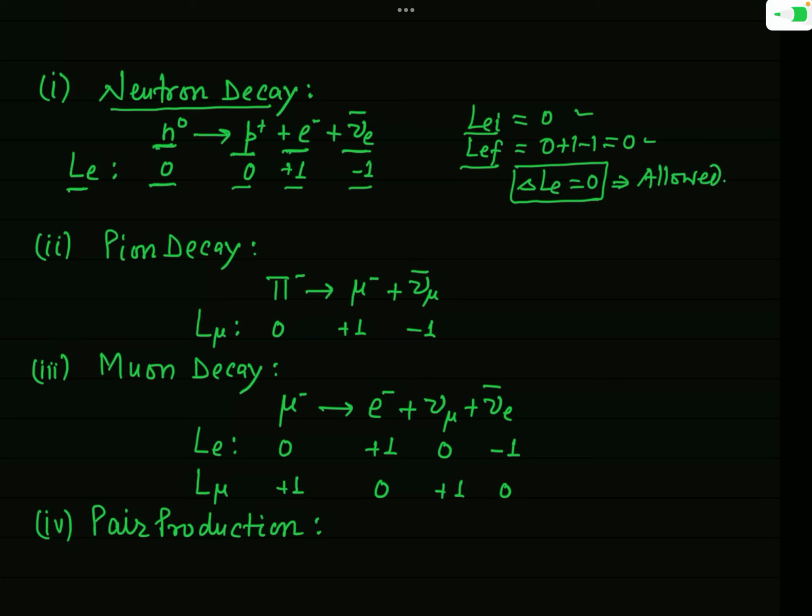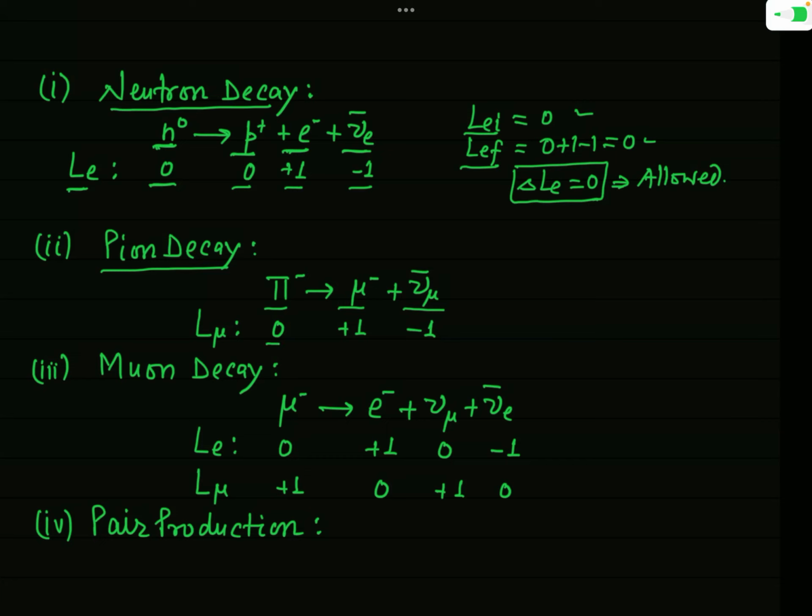Okay. Now let us see another important example, which is pion decay. In fact, pion pi minus decays into mu minus and nu mu bar. Now you can see pion is not a lepton, and so its lepton number L mu will be equal to 0.